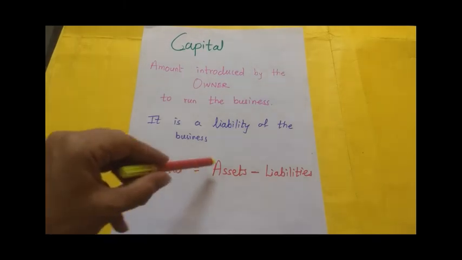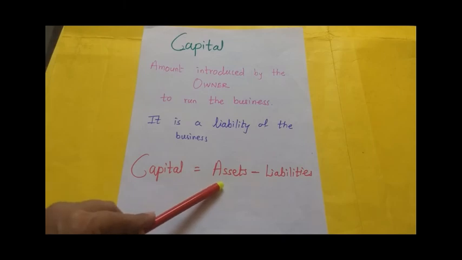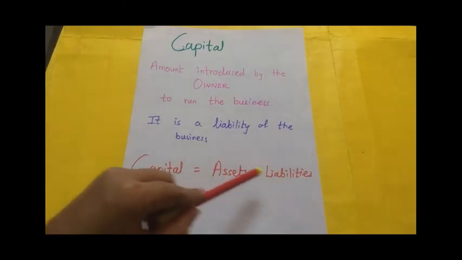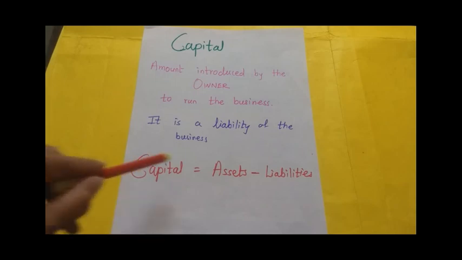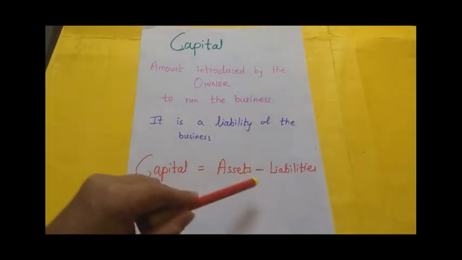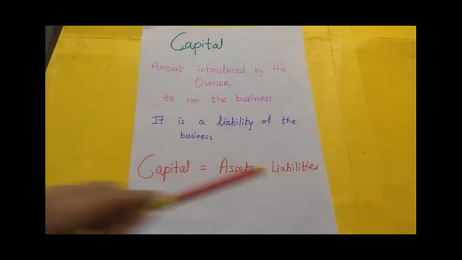Capital is equal to assets minus liability. So this is very important. Sometimes I will say capital is equal to assets minus liability, then sometimes I will ask you what are assets, sometimes I will ask you about liabilities. With the help of this equation, you need to find out what is the capital, what is the asset and what is the liability. The formula, again I repeat, is capital is equal to assets minus liability.